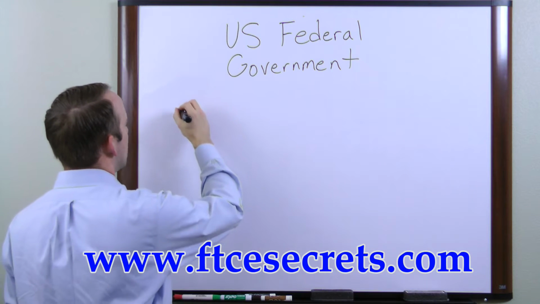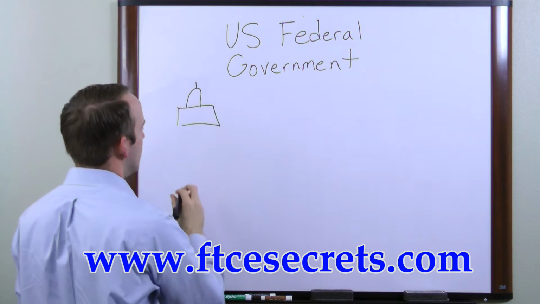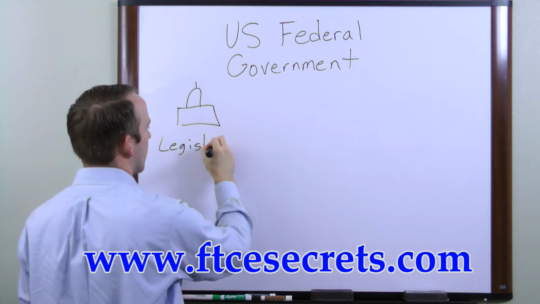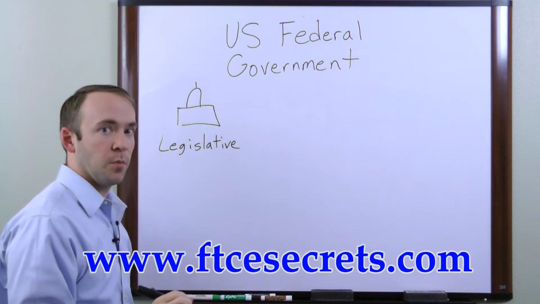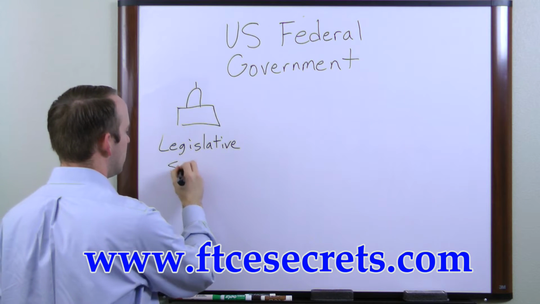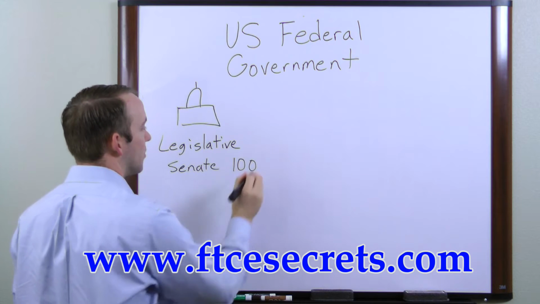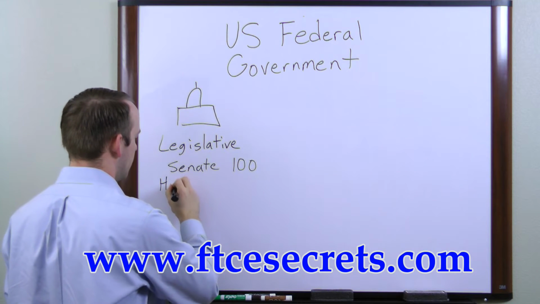The first branch serves in the Capitol building, the U.S. Capitol building, and it's the legislative branch. Now, there are two parts to the legislative branch. There's the Senate, which is made up of 100 members, 2 from each state, and there's the House of Representatives.